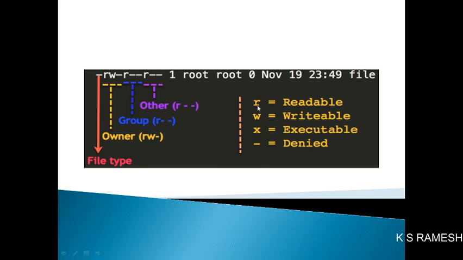So what is R here? Readable. What is W? Writable. X means executable. Hyphen means denied.